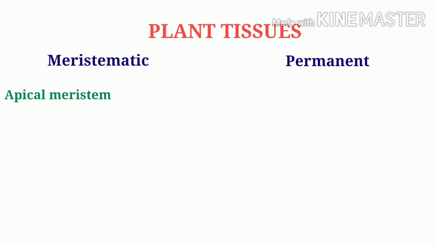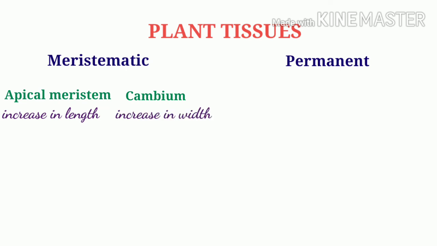Plant tissues are of two types. They are the meristematic tissue and the permanent tissue. Meristematic tissue contain actively dividing cells which helps in increase in length and diameter of the plant. The meristematic tissues are of two types. They are the apical or the terminal meristem, which helps in increase in length of the plant, and the cambium or the lateral meristem, which helps in increase in thickness of the plant.